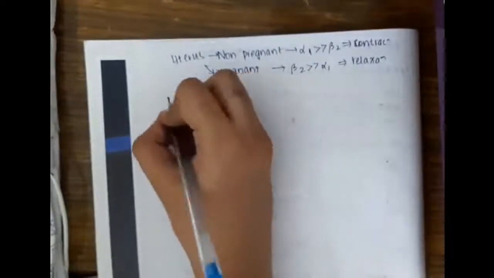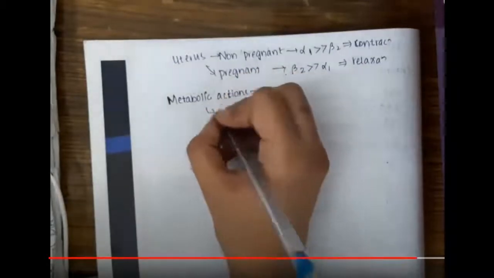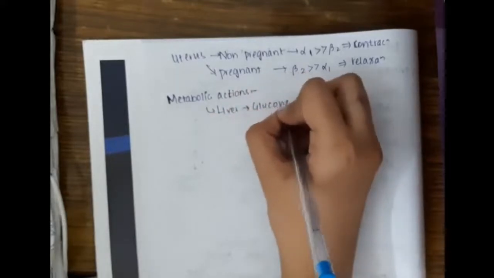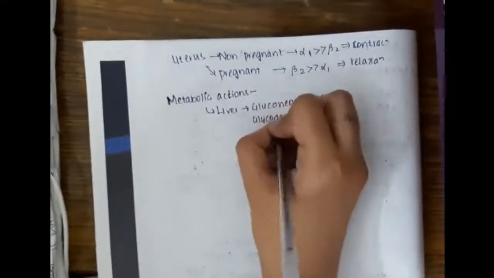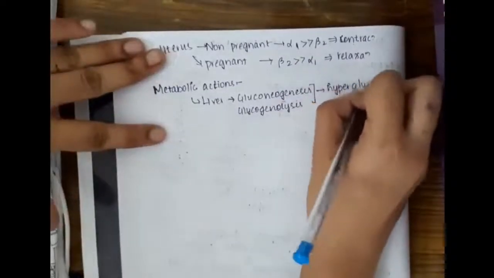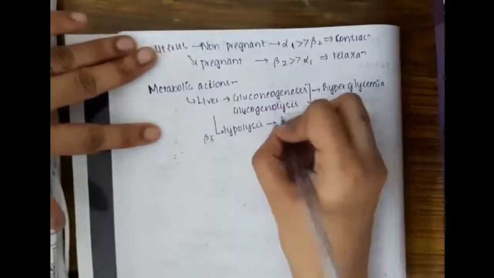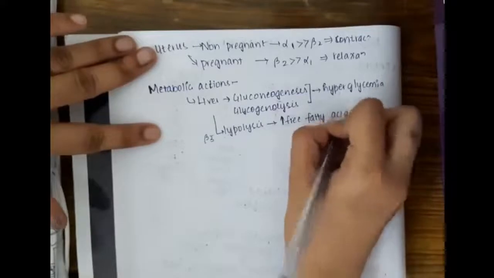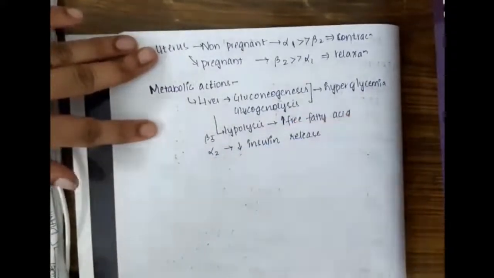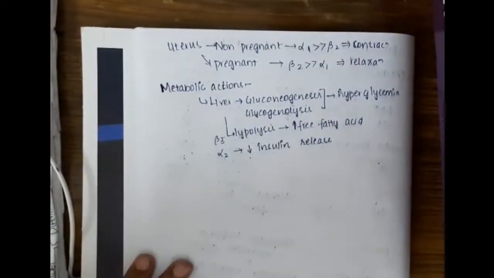In the pregnant uterus, beta 2 action is more than alpha 1 action and causes relaxation. Then in the metabolic functions in the liver, it causes gluconeogenesis and glycogenolysis, and thus it causes hyperglycemia. In fat, it also acts on beta 3 receptors and causes lipolysis, thus increasing the free fatty acids. It acts on alpha 2 receptor, decreasing the insulin release.